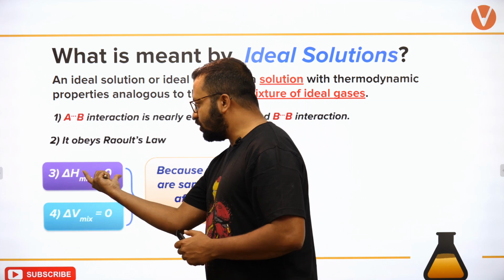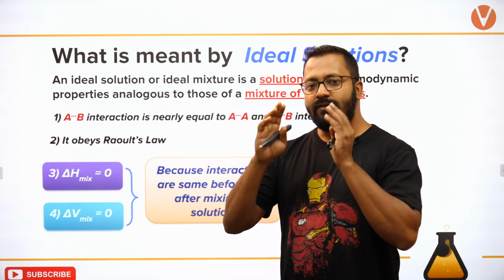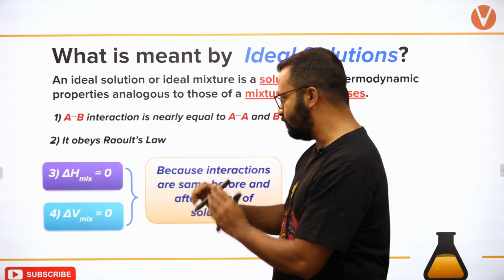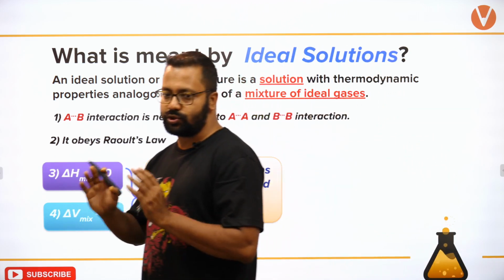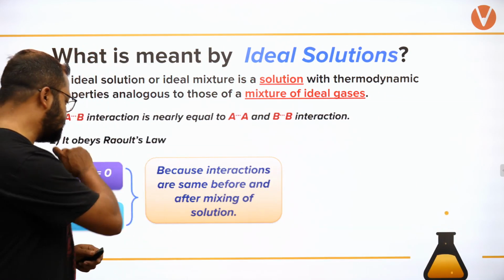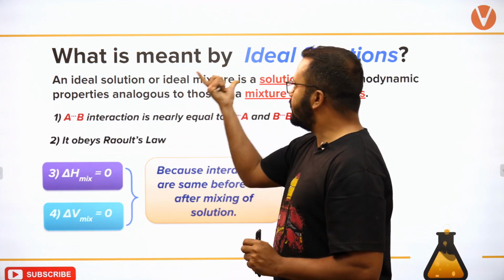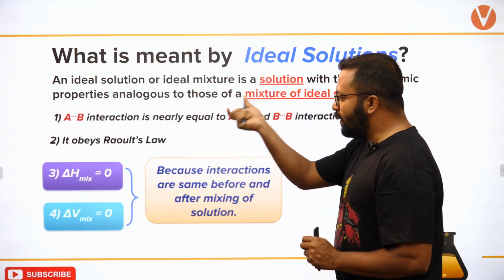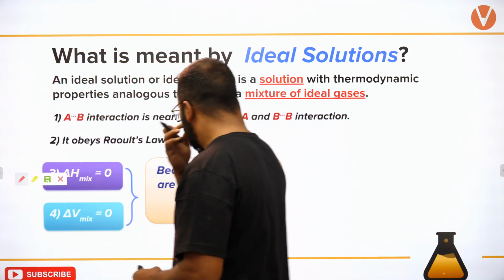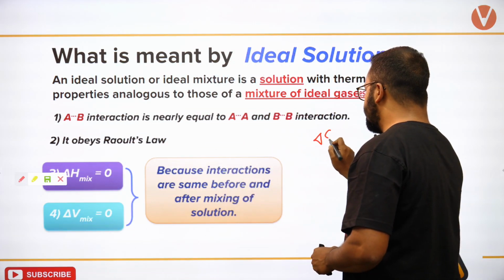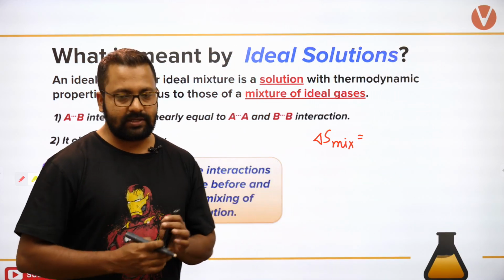So delta H of mixing is 0 because no heat is evolved, no heat is absorbed, forces of attraction remain the same. So because interactions are same before and after mixing of the solution. Okay, so that is the reason delta H of mixing is 0. So this is a very important condition for a solution to be called a ideal solution. एक और चीज आप जान सकते हो, there is something known as delta S for mixing. The entropy change for mixing.